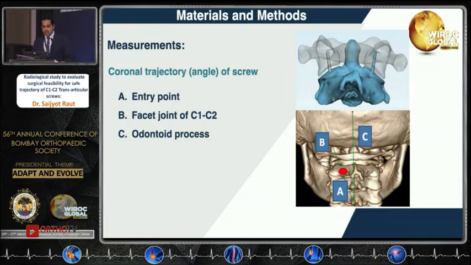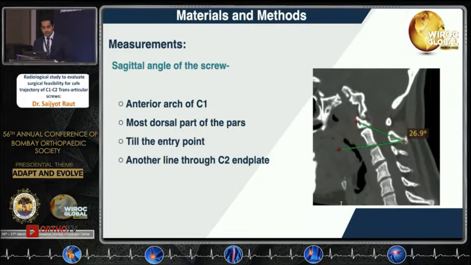The coronal trajectory angle of the screw was taken from the entry point, which is the medial line drawn from the pars, just 2 mm lateral and inferior to it, and which goes to the facet joint, and a line drawn perpendicular to the odontoid process. This was the trajectory angle which we calculated.